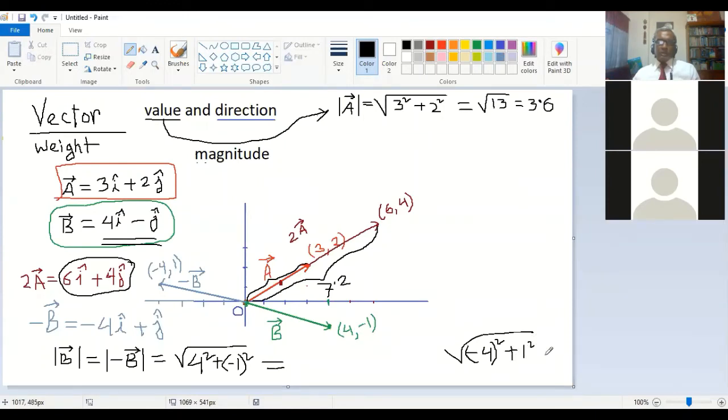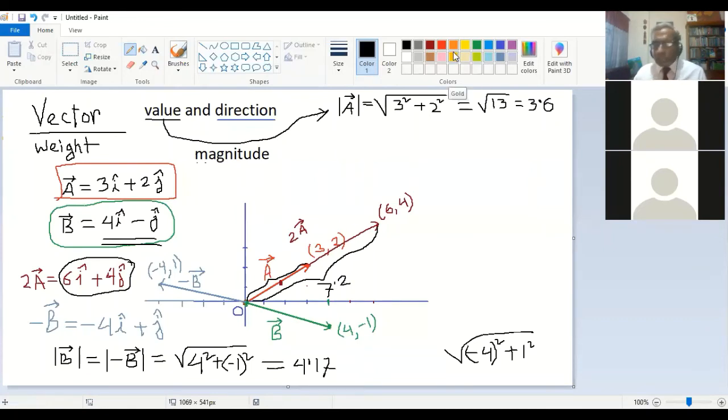So it will be the same answer, sir. Yes, they will give you the same answer because they are the same length vectors. Just the directions are opposite, but the lengths are the same. So this is the understanding. So it is 16 plus 117, so it may be 4 point something, maybe 4.1, or 4.17. I'm not sure. You can do this calculation and find out. So is that okay? That is the magnitude.